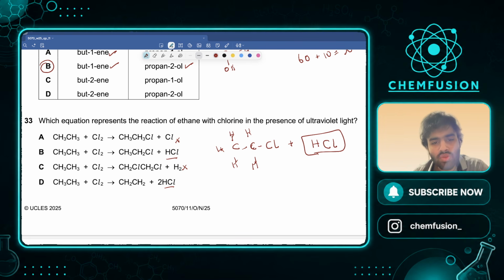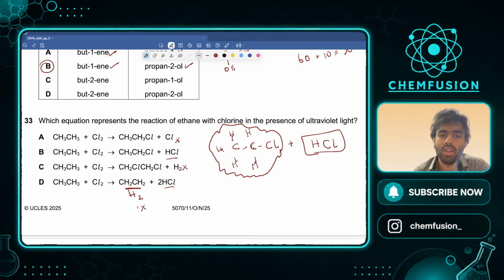Now let's look at these two. There should be a chlorine, a Cl attached to this, but here you don't have a Cl. It just removed two hydrogens. This is not how it works. There should be a Cl attached to this, so only B is the correct option.